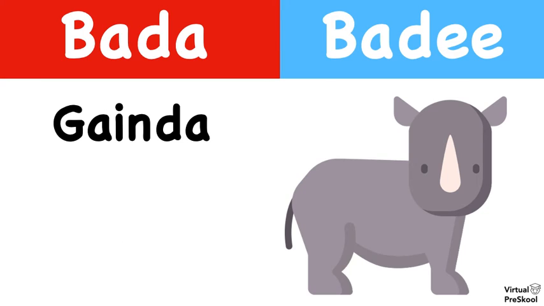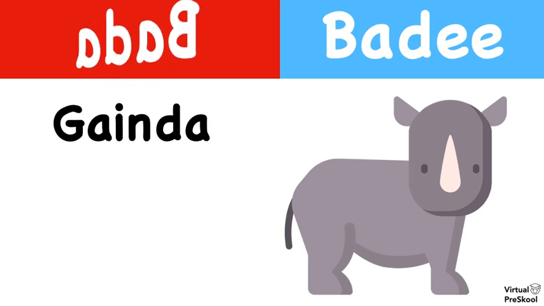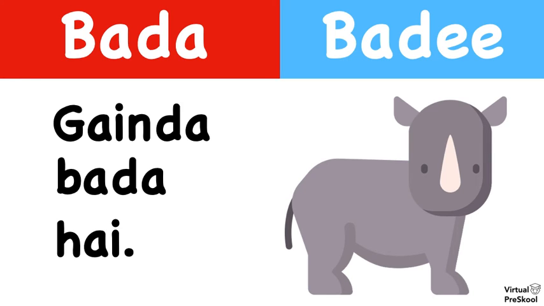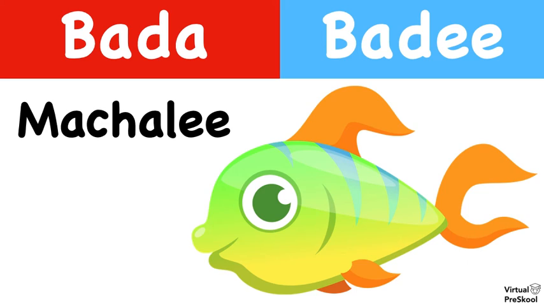Billi badi hai. The rhino is big. Rhino is genda. So first decide, is that Bada or Badee? Bada, right? And now put it together in a sentence. How would we say the rhino is big in Hindi? Genda bada hai. The fish is big. Fish is machli. So first decide, is it Bada or Badee? Badee, right? And now put it together in a sentence. How would we say the fish is big in Hindi?